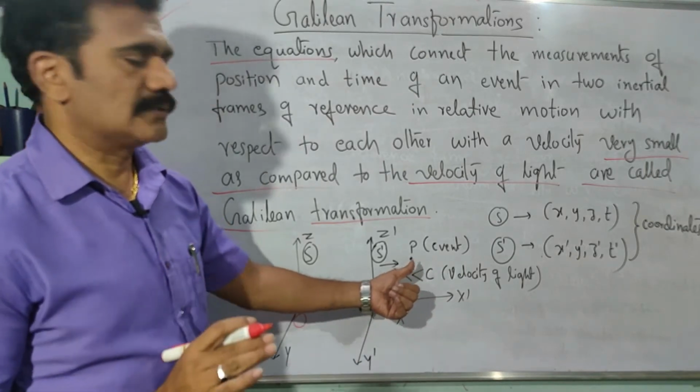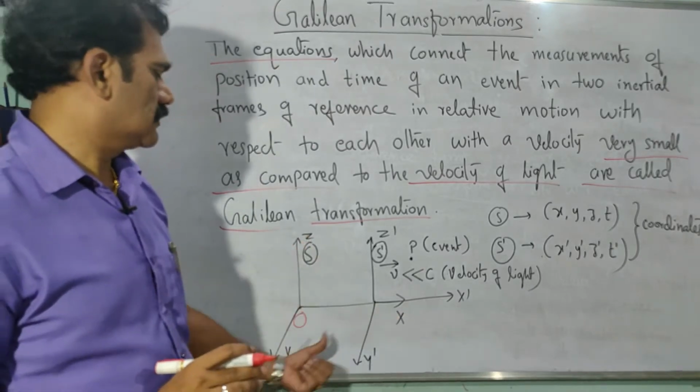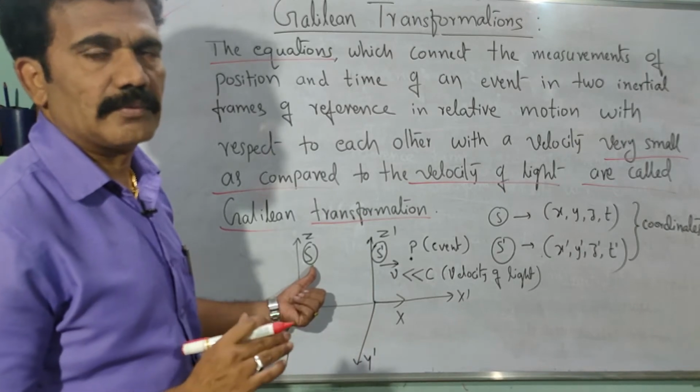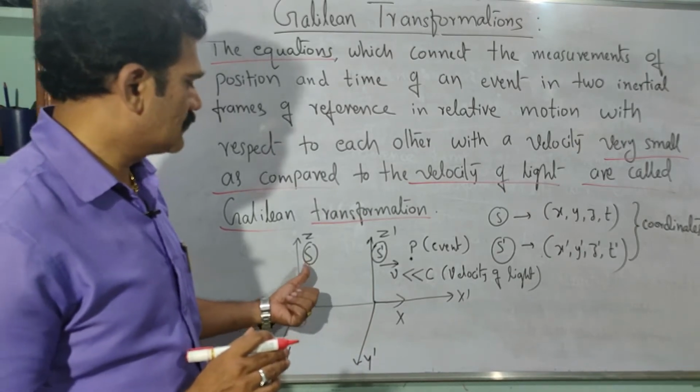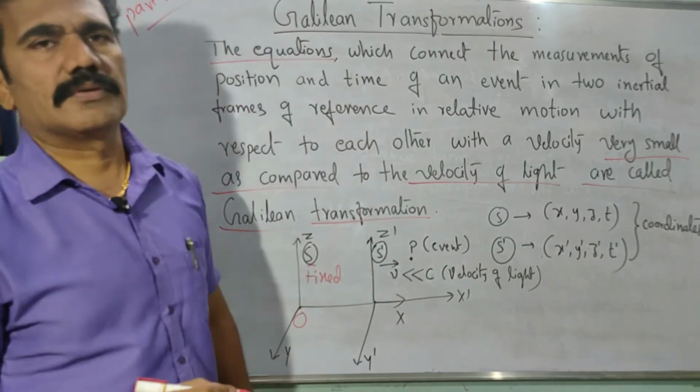Okay, so to describe the position with respect to time t, we need to consider the four coordinates with respect to the coordinate system x, y, z. Now this x, y, z coordinate system, I will call the frame S. We will name that frame of reference as S. This frame of reference is assumed to be fixed. It is a fixed frame of reference.